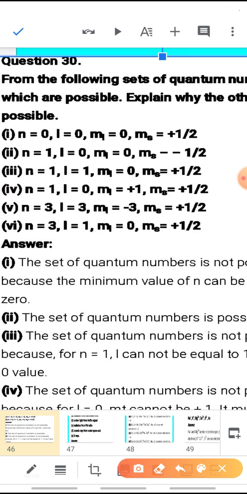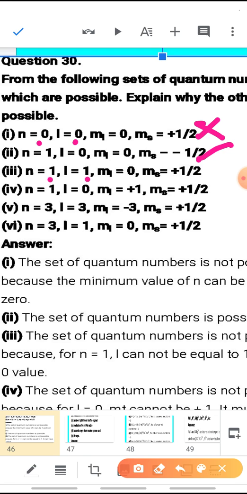Now, again looking at the question, which all sets are possible and which all are not possible. See, the first set of quantum numbers: n is 0, L is 0, ML is 0 and MS is plus half. When n is 0, it is not possible. So, it is not possible. Coming to the second set of quantum numbers: n is 1, L is 0, ML is 0, MS is minus half, is possible.